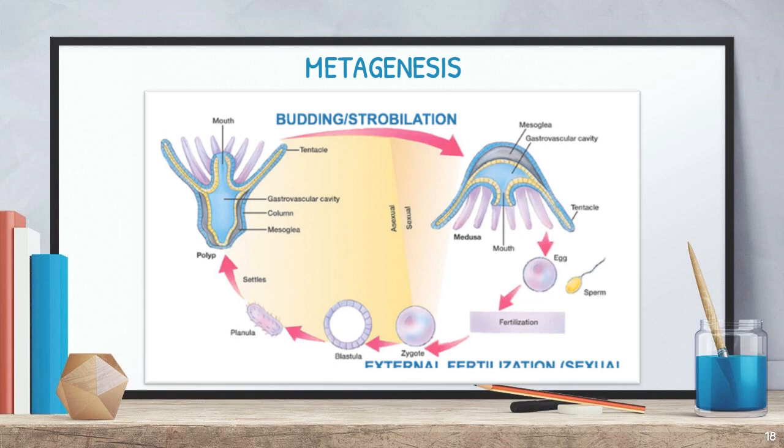Do you get me? So listen to me. The polyp produces the medusa by the asexual method, and meanwhile the medusa produces the polyp by the sexual method. Am I right? So this process is called metagenesis. The polyp form as well as the medusa form go on alternately. Is it clear? That is called metagenesis. Fine.